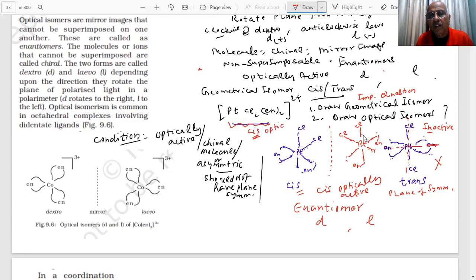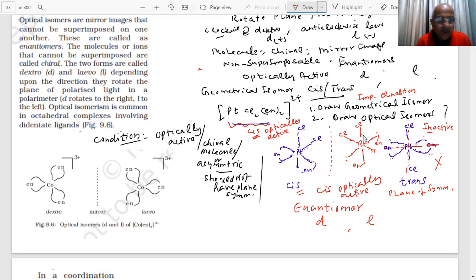This is a point to be noted, student. Very important. Trans will not be optically active because it will have a plane of symmetry. That molecule is not chiral. That is not asymmetry. That's what we are saying. Note down this important point, student.